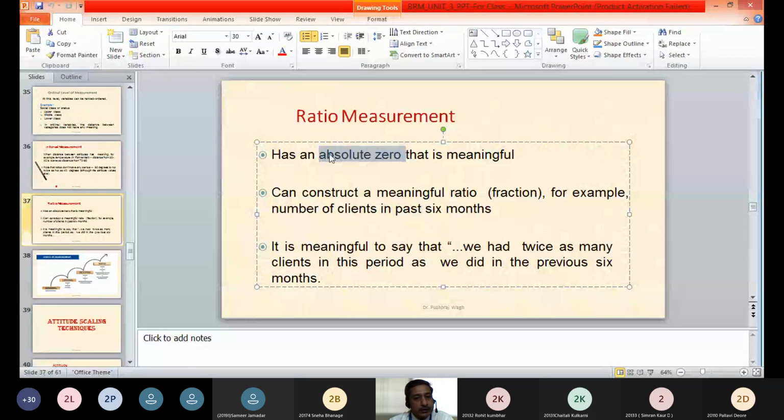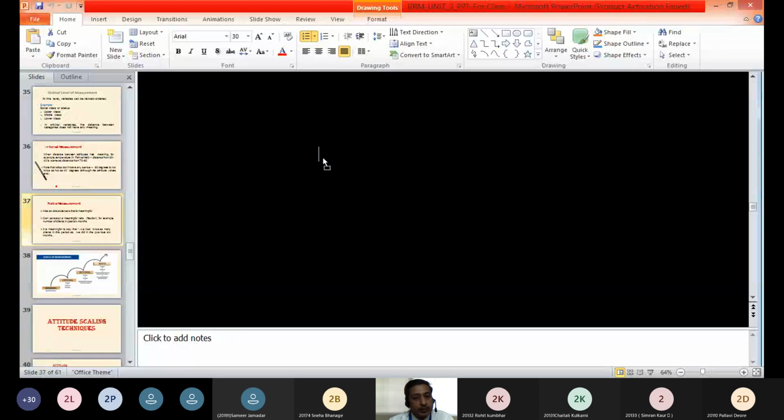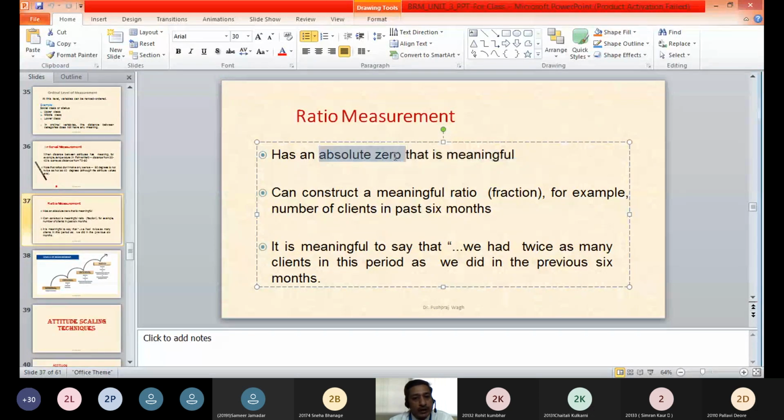Therefore, in ratio measurement, you will see that an absolute zero is present. So below zero, you cannot go. You take the example of weight. Zero is the lowest. So that is the meaning of absolute zero here. So in the ratio scale, absolute zero is present and that zero has a meaning. In ratio measurement, you can construct meaningful ratios, fractions.